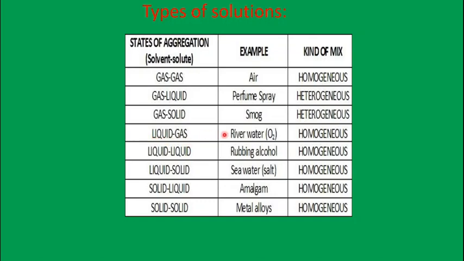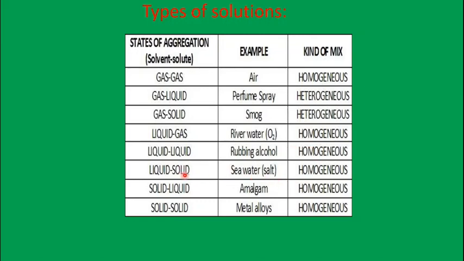Gas in liquid is nothing but river water. River water has dissolved oxygen in it. So it is a homogeneous mixture. Then liquid in liquid is nothing but rubbing alcohol, what you are using nowadays to stay safe. You are using a hand sanitizer. Hand sanitizer has alcohol in it plus some perfume. So it is a homogeneous mixture.